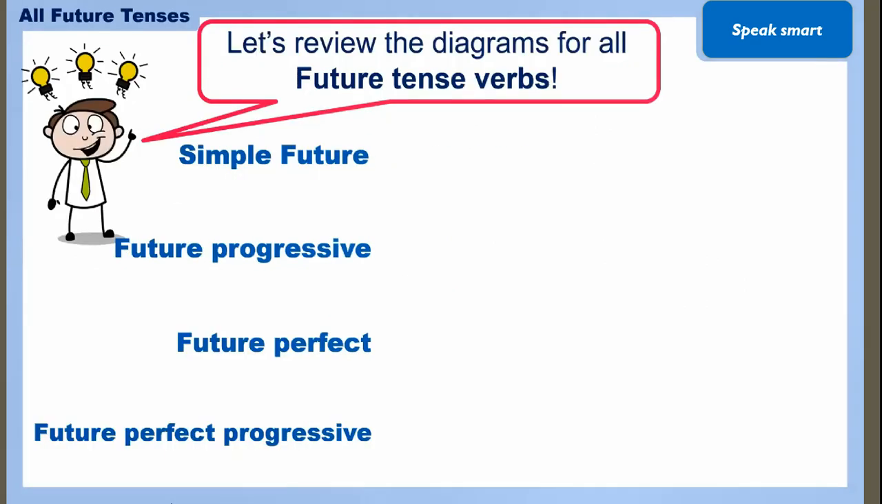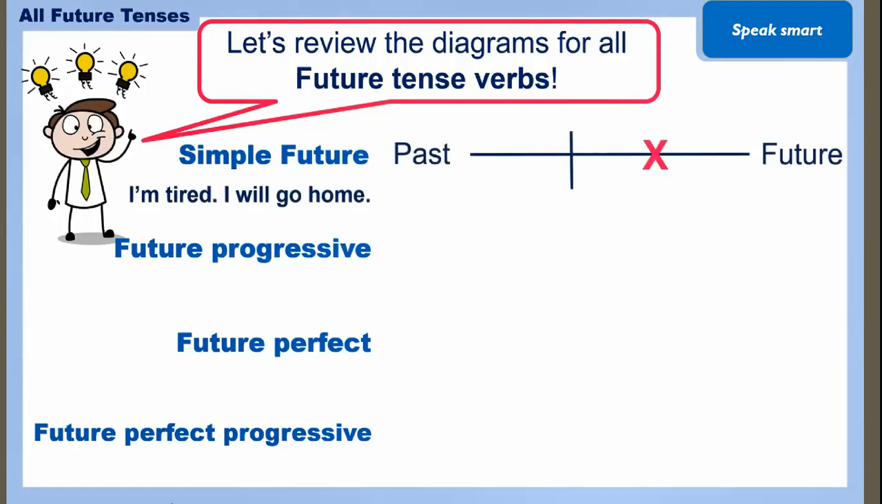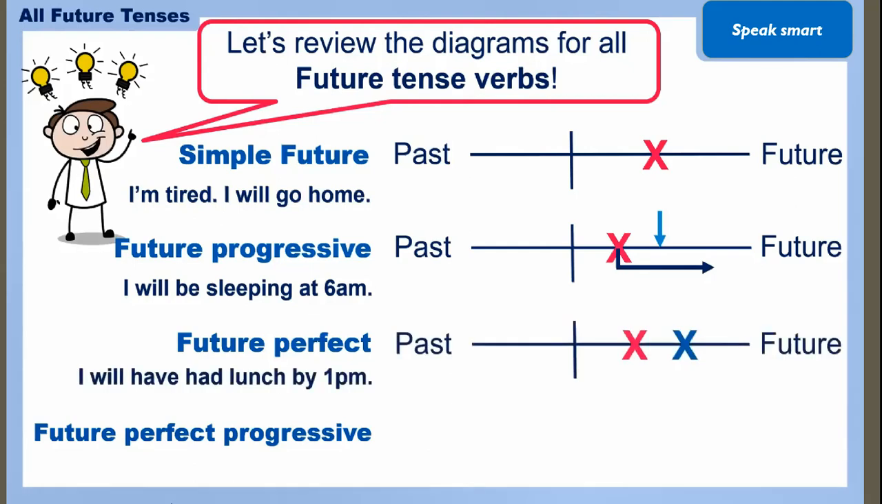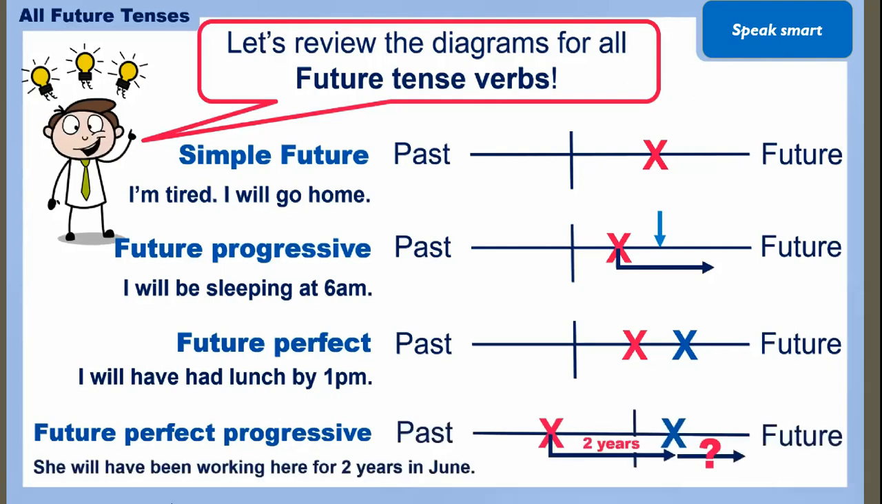Okay, so here is the short revision of simple future. Simple future is like future actions I am talking about. I will go home. I am tired. I will go home. Now future progressive: I will be sleeping at 6 a.m. Talk about the ongoing action at a specific time. Future perfect: I will have had lunch by 1 p.m. So here we are talking about the completed action like before some time or at a specific time, and here she will have been working